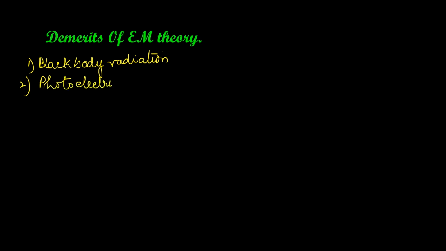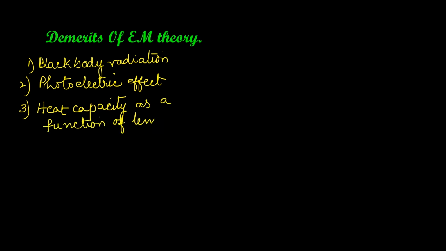Now let us see the demerits. Electromagnetic theory could not explain a few phenomena which were discovered later on by scientists. Let us list them down. One, black body radiation. Second, photoelectric effect. Third, change in heat capacity of an object with reference to temperature.